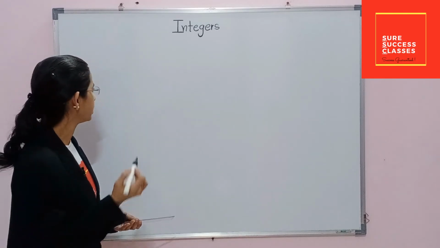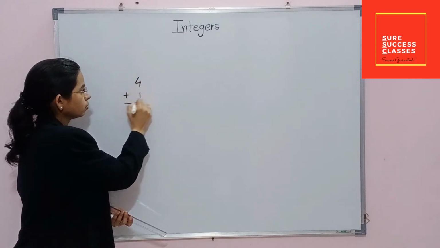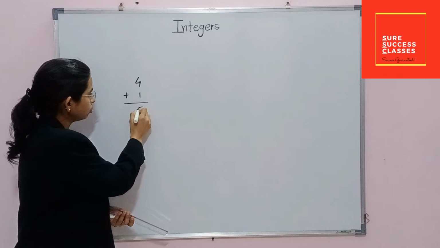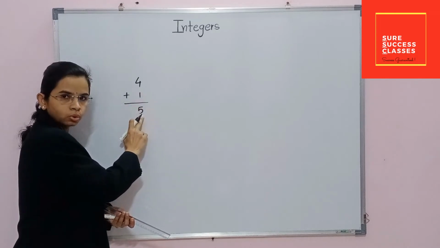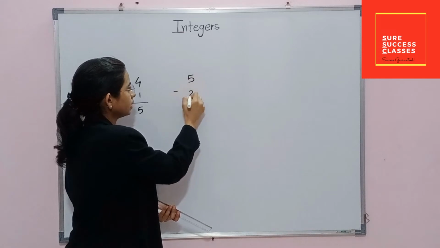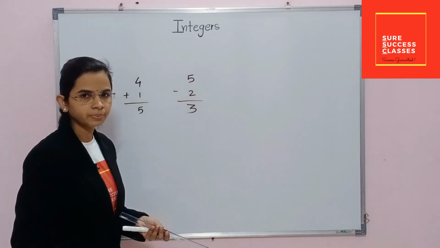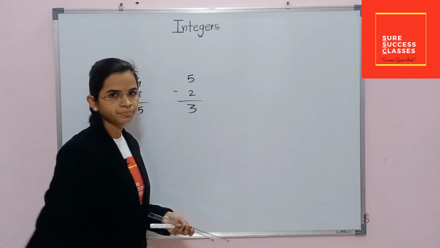We know that. I will write here some examples. 4 plus 1. We can do this. Our answer will be a whole number here. If I write here 5 minus 2, here we can easily get the answer 3. It is also a whole number.